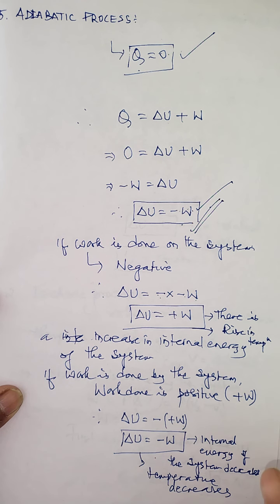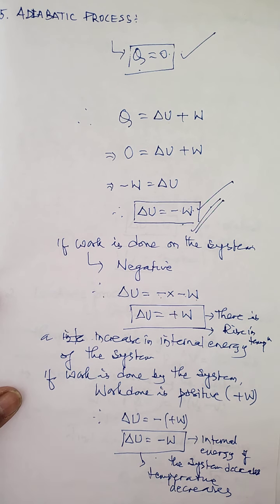So under this case, what happens? The air does work against the what? External atmosphere at the expense of what energy? Internal energy. Which means there is a decrease in internal energy of the gas, of the system. And when the internal energy decreases, definitely what happens? The temperature falls. So this is also one of the good examples of adiabatic process where there is a decrease in what? Internal energy. So children, remember this point.